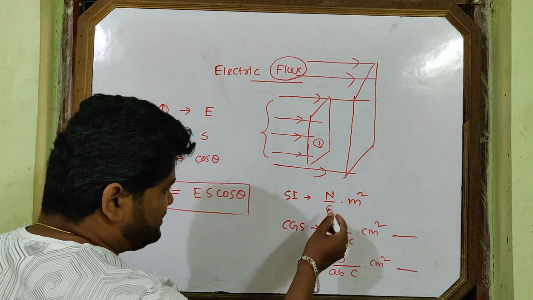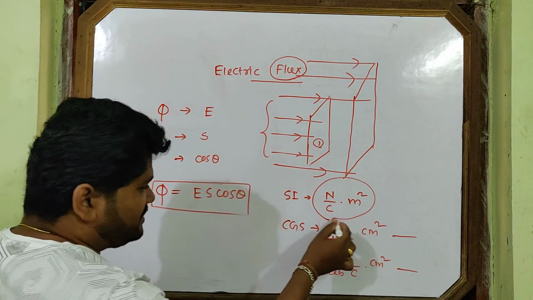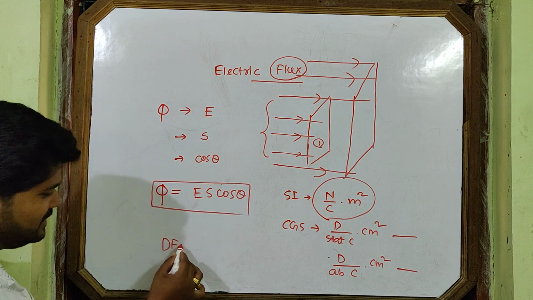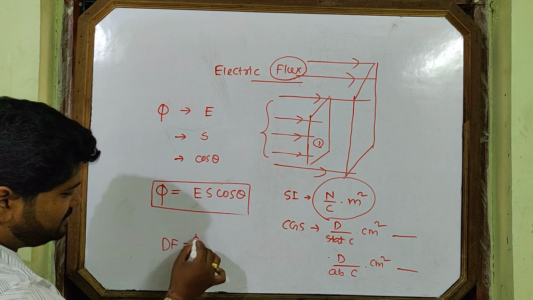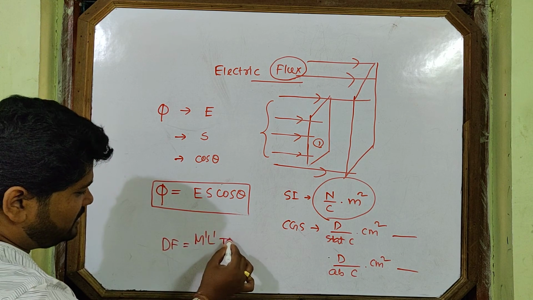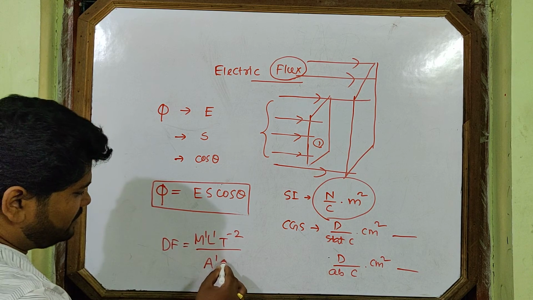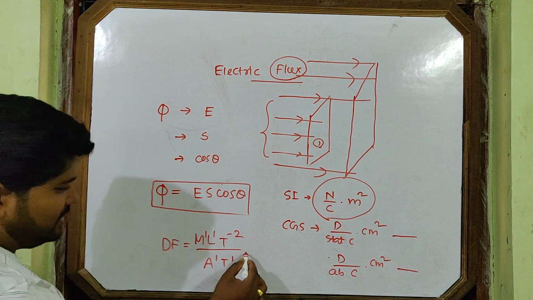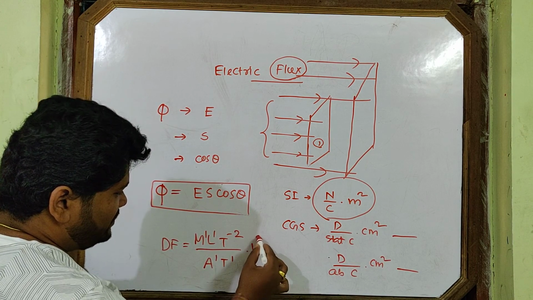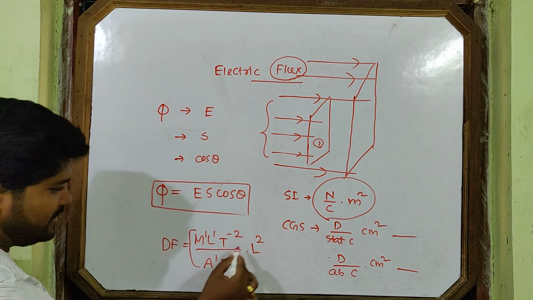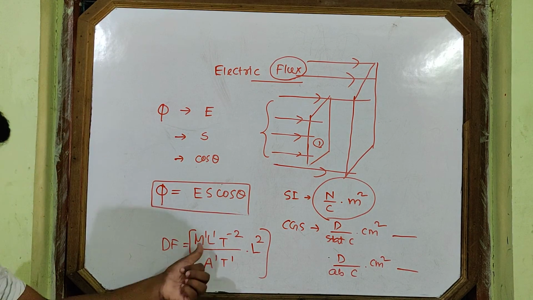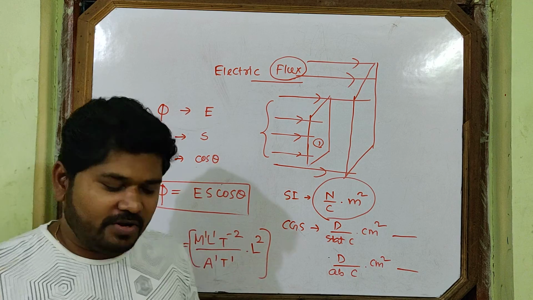Then what is the dimensional formula? You can find the dimensional formula from the unit. Force is M1 L1 T minus 2, and charge, Coulomb, is A1 T1, and this is meter square, so L square. Then you can solve it. This is up to you. You will solve it.